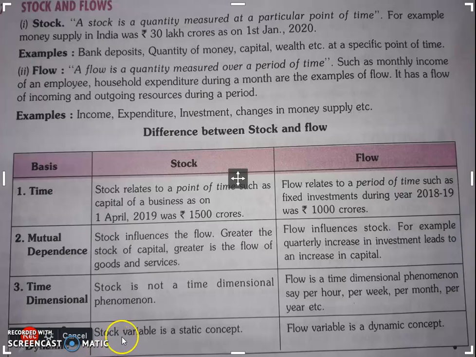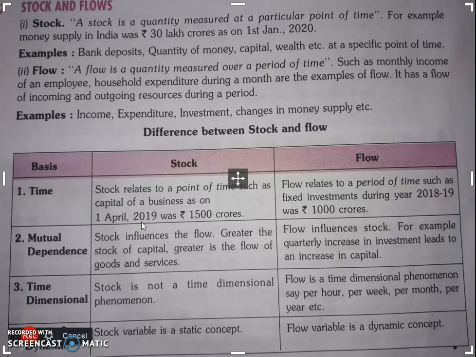Fourth concept: stock variable is a static concept, flow variable is a dynamic concept. Once more, we can see the difference because it is very important. Stock variable relates to a point of time. So if the date is given as 1st April 2019, and this much output was generated, that's a stock concept. Flow concept means a period of time is mentioned.